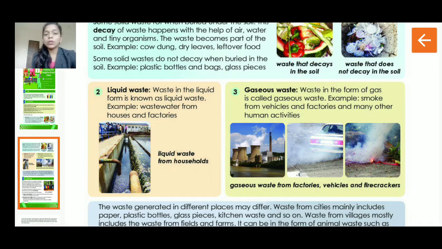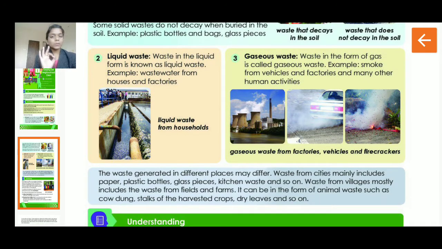Students, now we will see what liquid waste is. As we discussed, there are three types of waste. One is solid waste, the other is liquid waste, and the third one is gaseous waste. Now you have understood what solid waste is. Now we will see what liquid waste is. Liquid is something like water, right? So where does liquid waste come from? Waste in the liquid form is known as liquid waste.